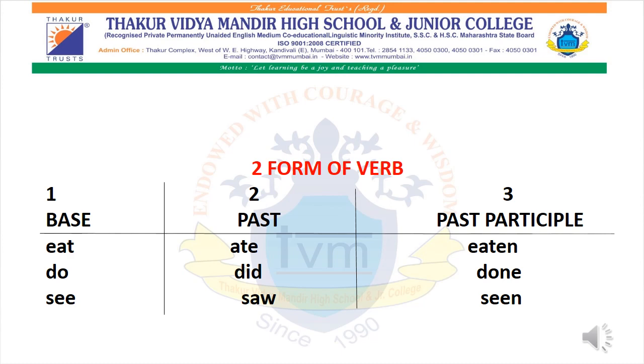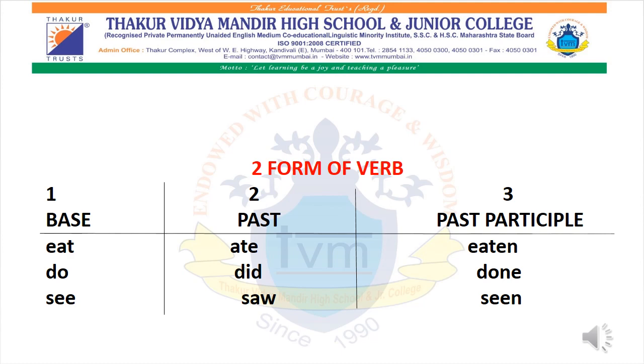The second, we have forms of verb. You all know forms of verb. Forms of verbs are basically words that tell exactly when the event is taking place. So if the base form is eat, in the past it will be represented as ate, and the past participle eaten.